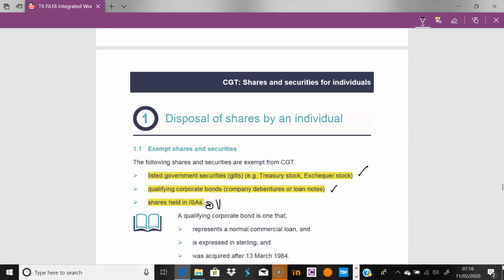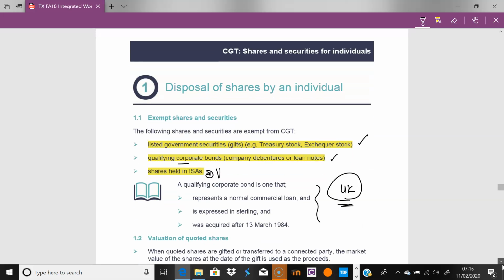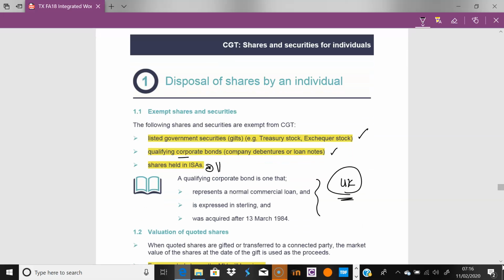We've seen this idea of qualifying corporate bonds, and typically we're really talking about bonds raised here in the UK to encourage UK companies raising money on the stock market via bond issues, as opposed to share issues. So these are the exempt items.